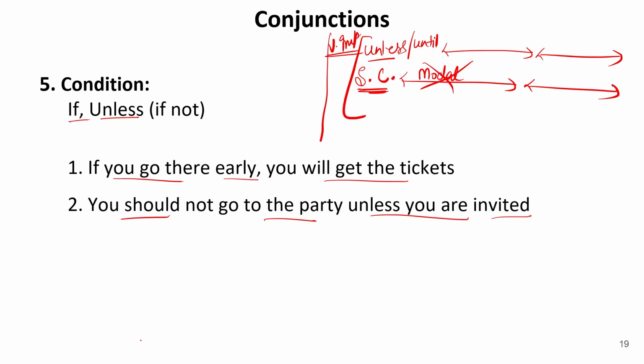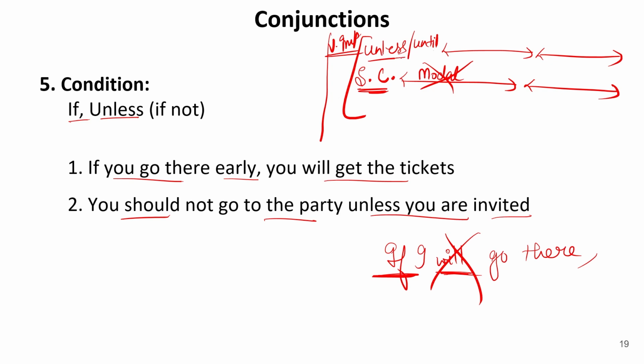For example, suppose I write, if I will go there. Now this clause will be incorrect because if is a subordinating conjunction and the clause immediately after it cannot contain any modal. So will is incorrect over here. Therefore, will should be removed from this part. So we cannot use any modal.